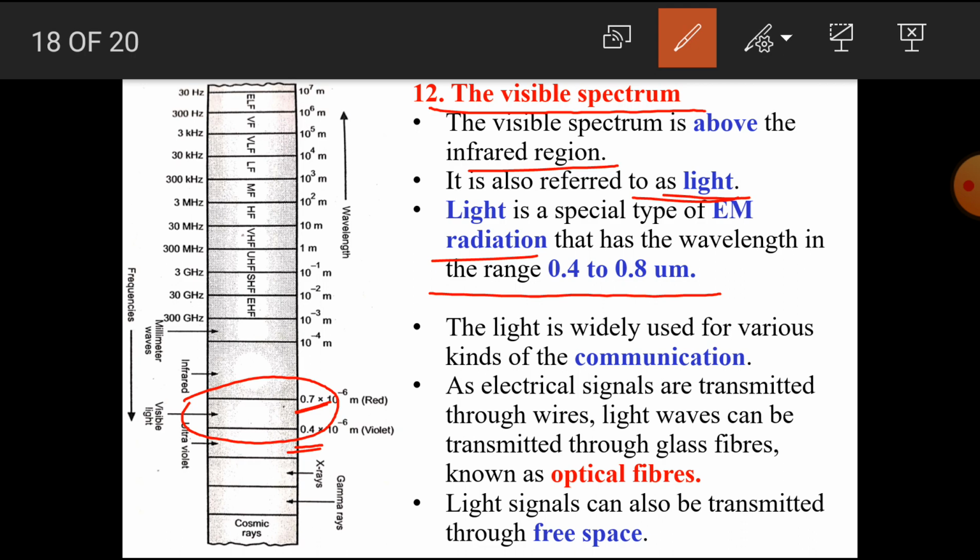The light is widely used for various kinds of communication. As electrical signals are transmitted through wires, light waves can be transmitted through glass fibers. These glass fibers are known as optical fibers. Light signals can also be transmitted through free space.